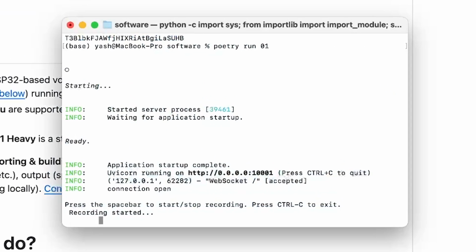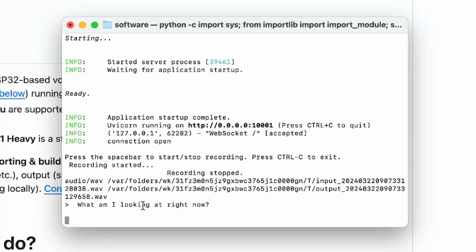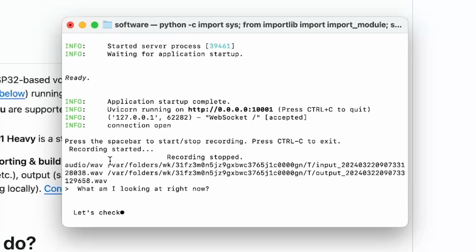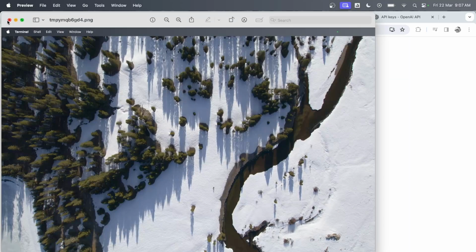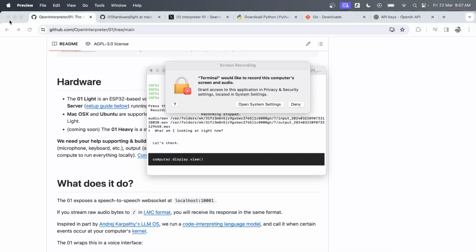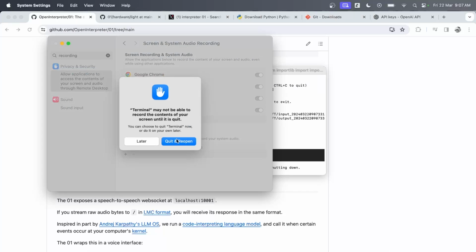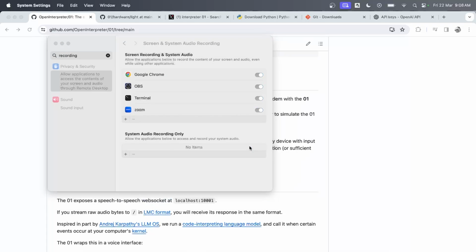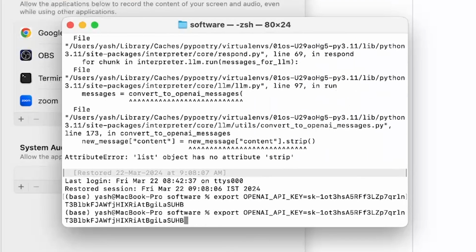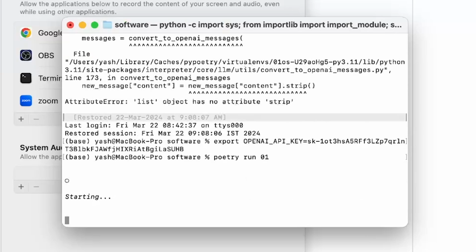So let's say, what am I looking at right now? And this is going to be taking my input. First, it recorded the audio, and then it's feeding it to FFmpeg or a bunch of these libraries. Let's check. You can see it's asking for another permission, and it's looking at the main image. So let me just open the settings and enable the terminal to also see my screen, right? So it's important that you enable a bunch of these settings, and I'm going to be quitting and reopening this. So we terminate this. Again, you will have to set your OpenAI API key and do poetry run 01. Now it has access to also see what we are looking at on the screen.